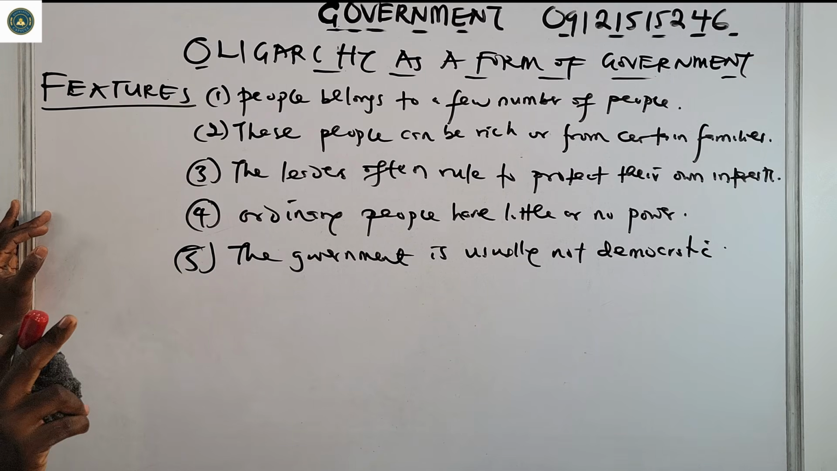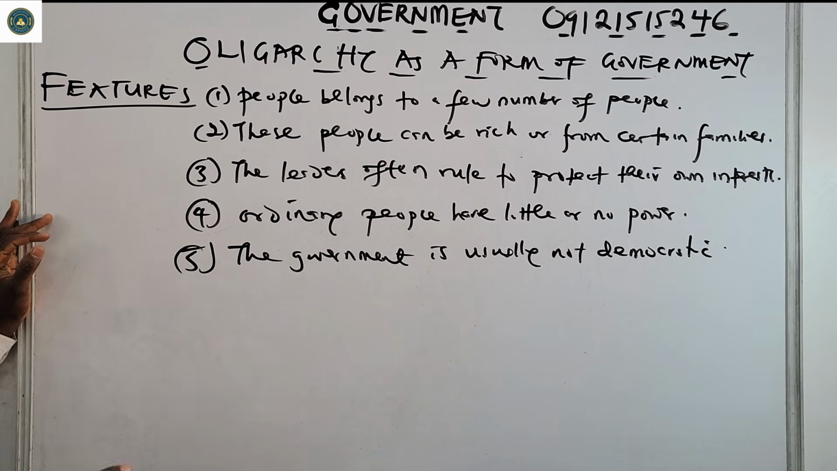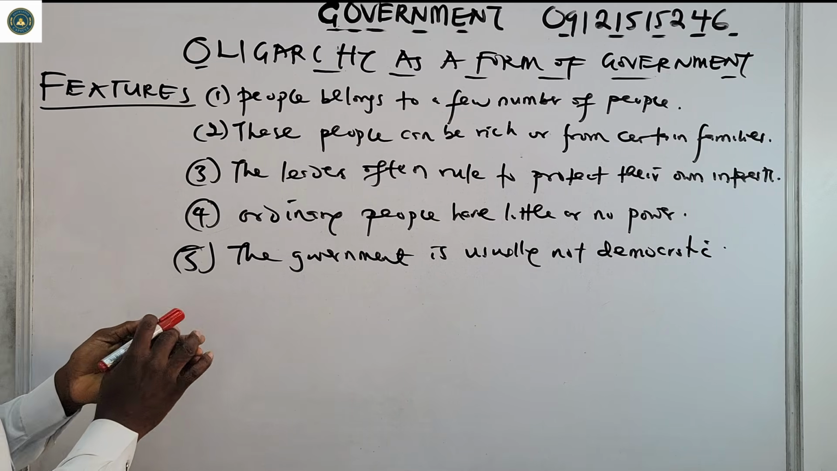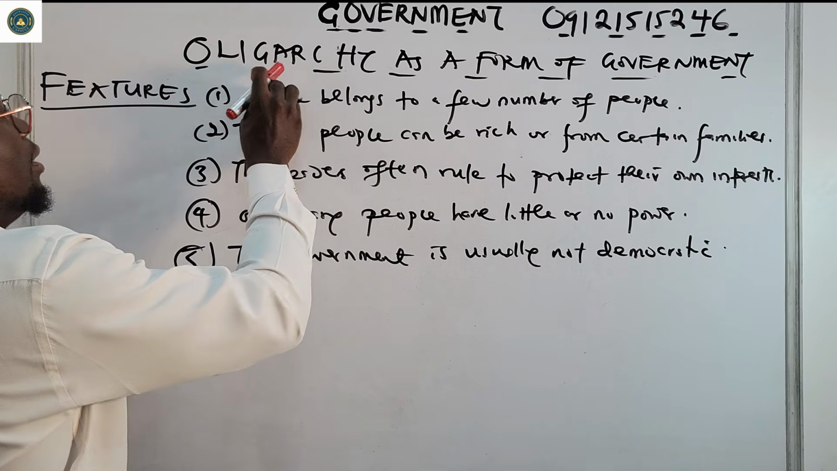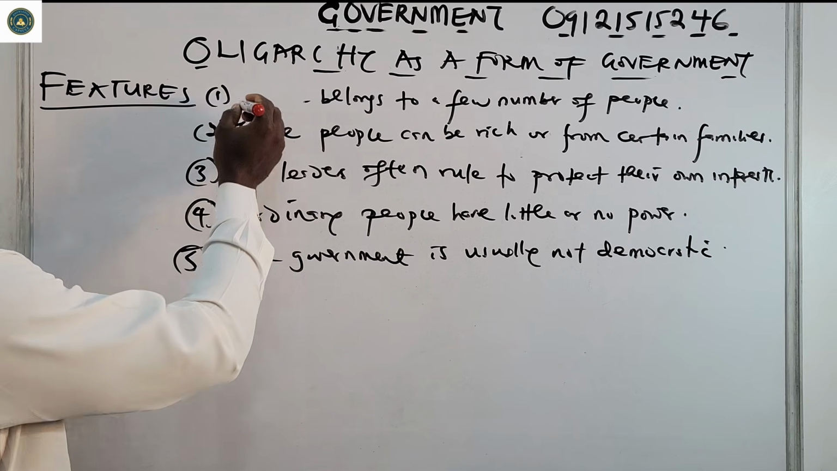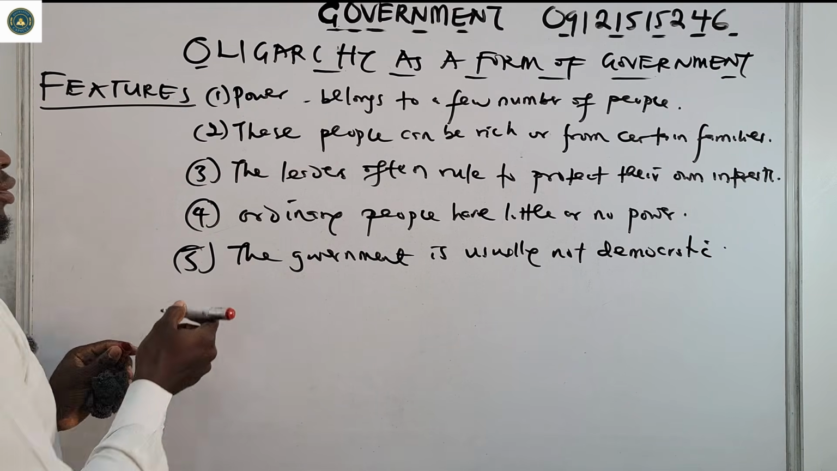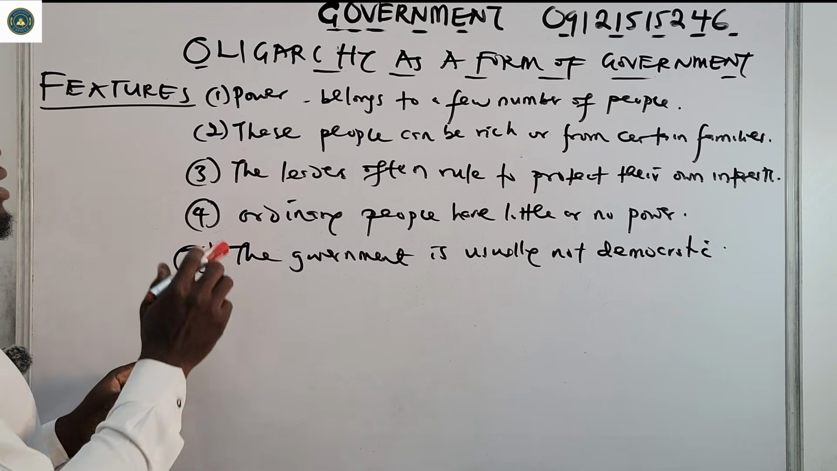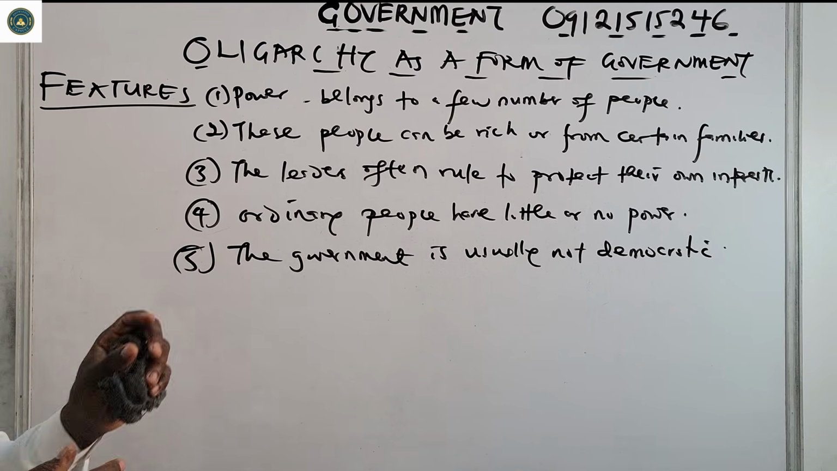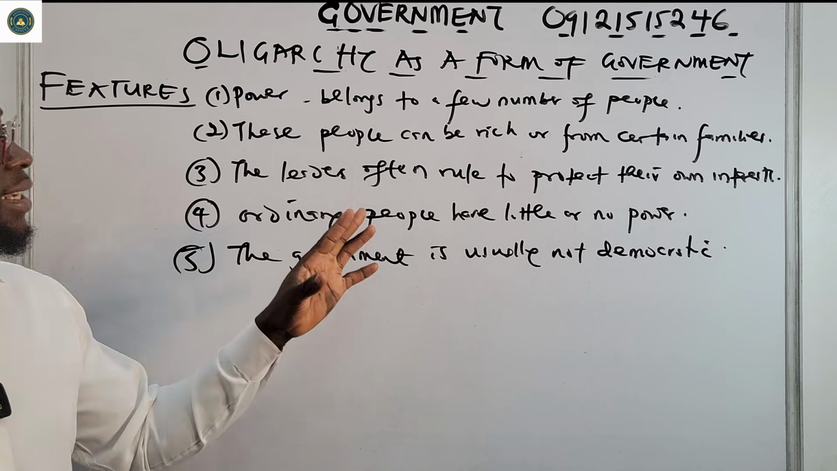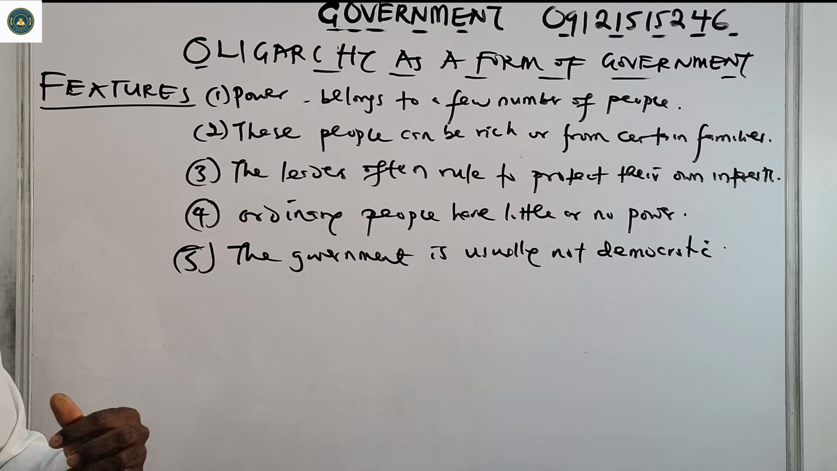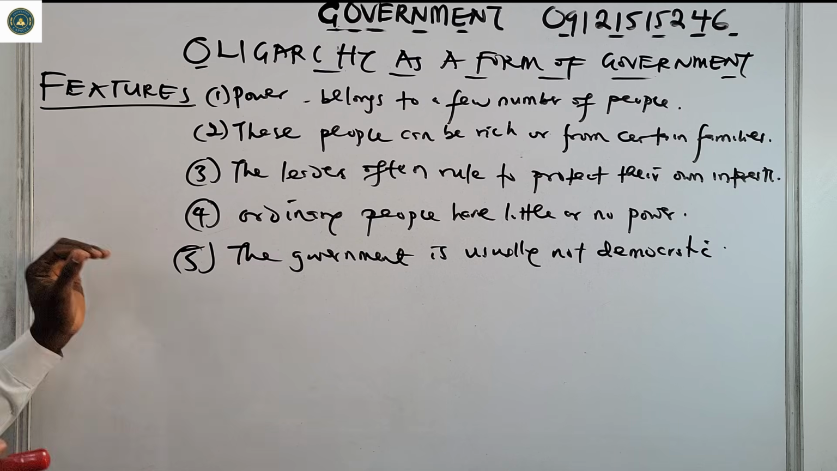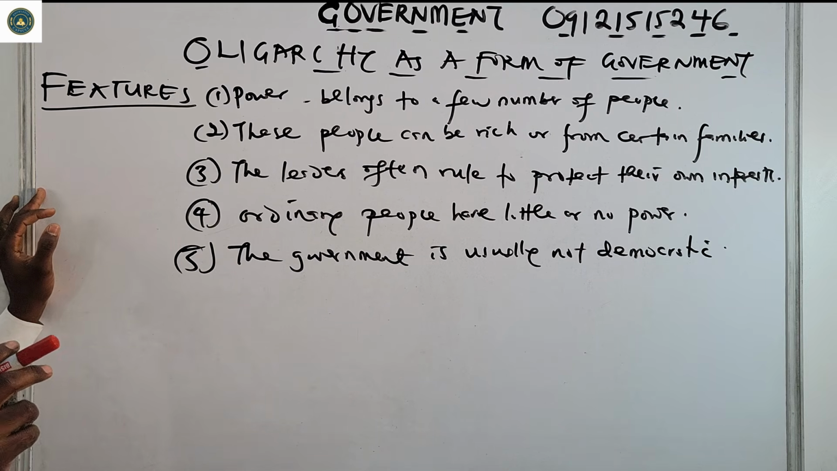So the government is usually not democratic. Features: power belongs to a few number of people. These people can be rich or from certain families, and the leaders often rule to protect their own personal interests. Ordinary people have little or no power, and the government is usually not democratic.